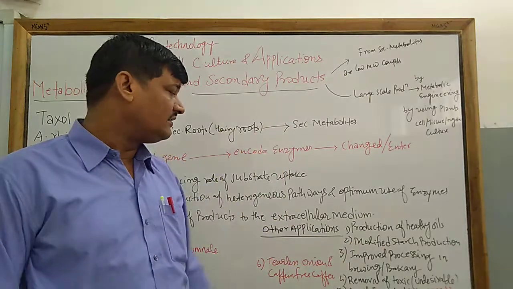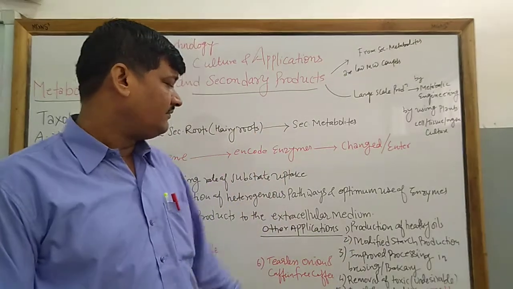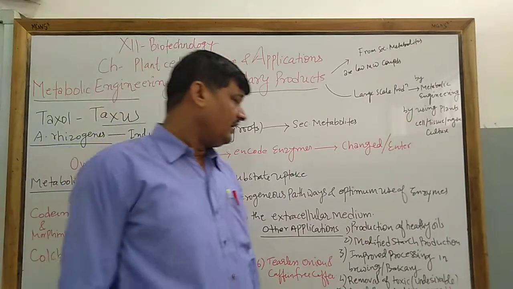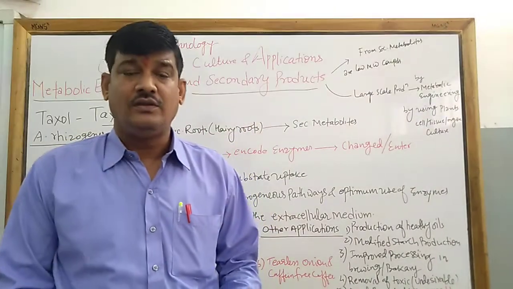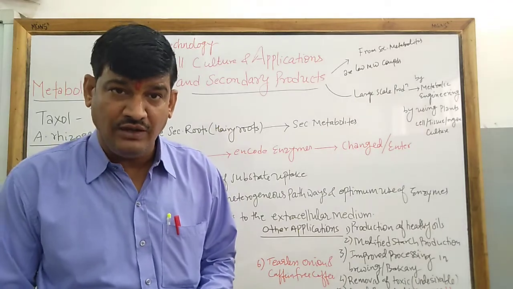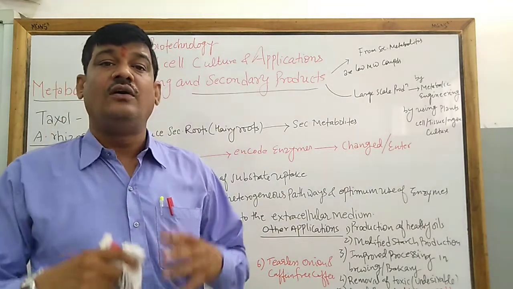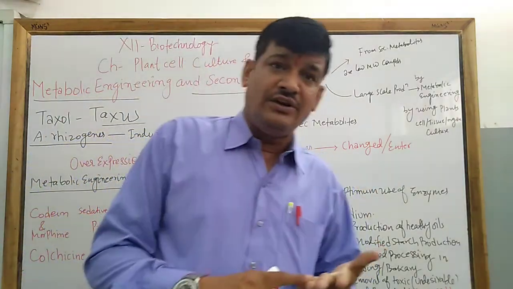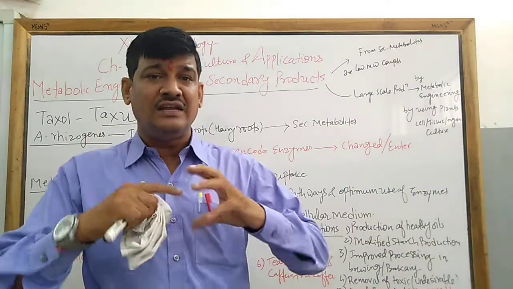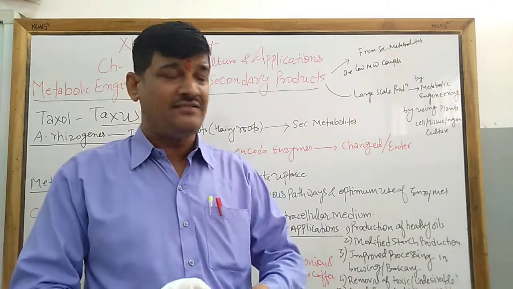The third application of metabolic engineering is improved processing in brewing and bakery industries. How? The starch quantity, protein quantity or other nutrient quantity can be enhanced.